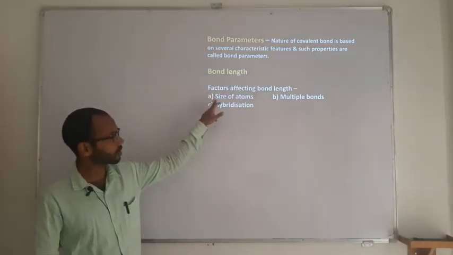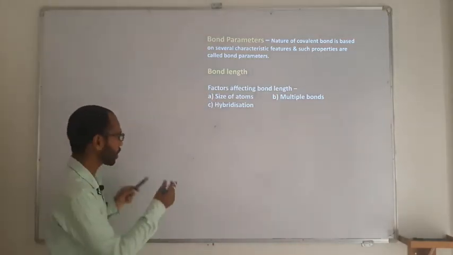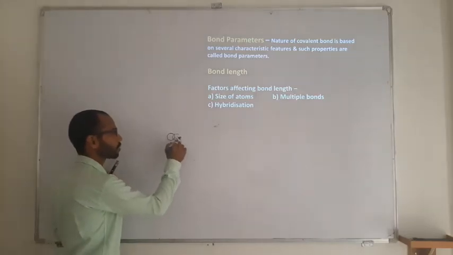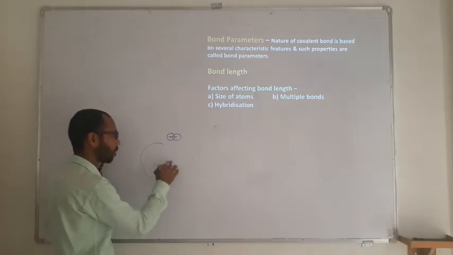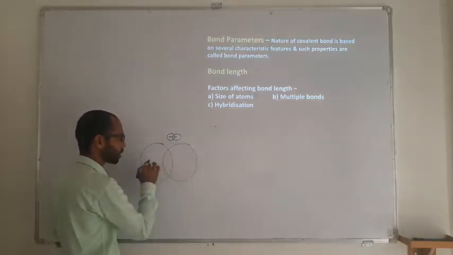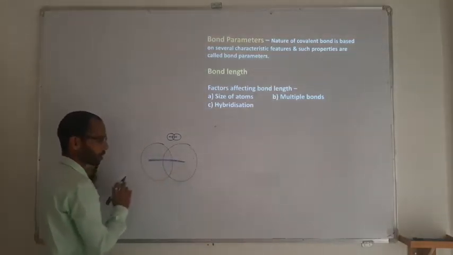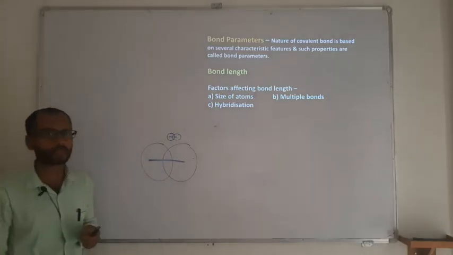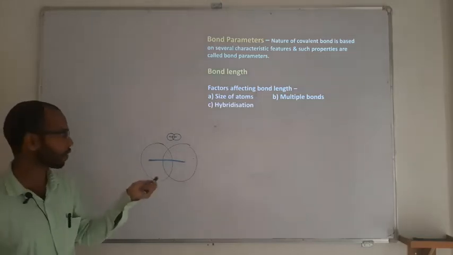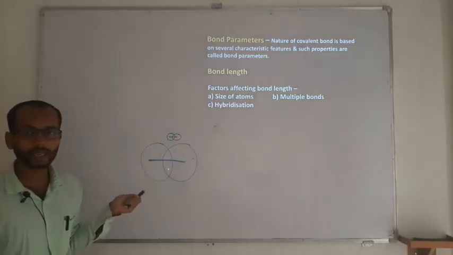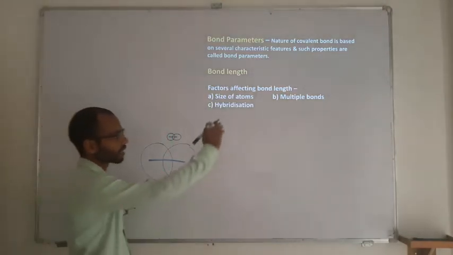If you see the size of an atom, if you are forming a bond between two small atoms, then definitely the bond length is going to be shorter, and if you are forming a bond between two large atoms, then the bond length is going to be bigger. So the first aspect that decides bond length is the size of the atom. Basically, a small atom forms a short bond, and a large atom forms a long bond. Second, multiple bonds.